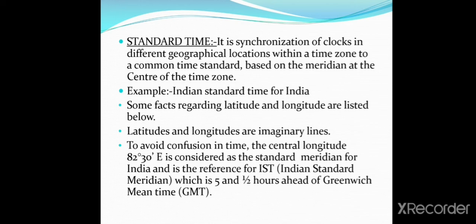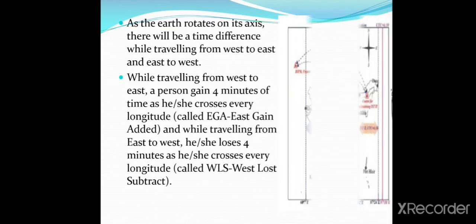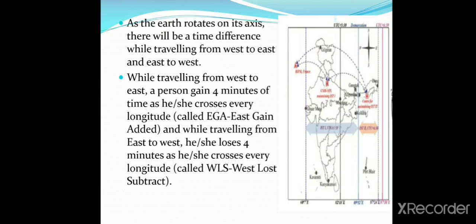To avoid confusion in time, the central longitude, that is 82 degrees 30 minutes east, is considered as the standard meridian for India and is the reference for IST, that means Indian Standard Time, which is 5.5 hours ahead of Greenwich Mean Time, that means GMT. Observe this map, children, this is India.